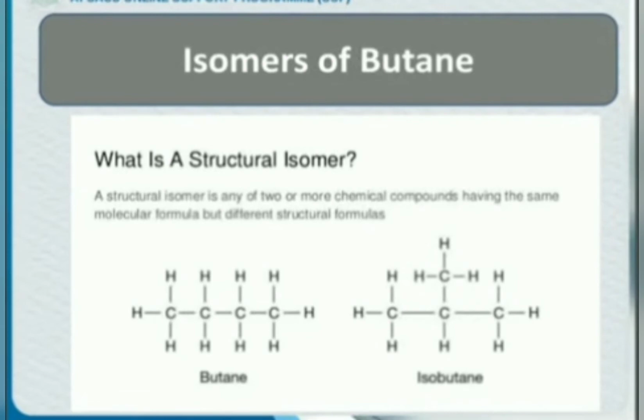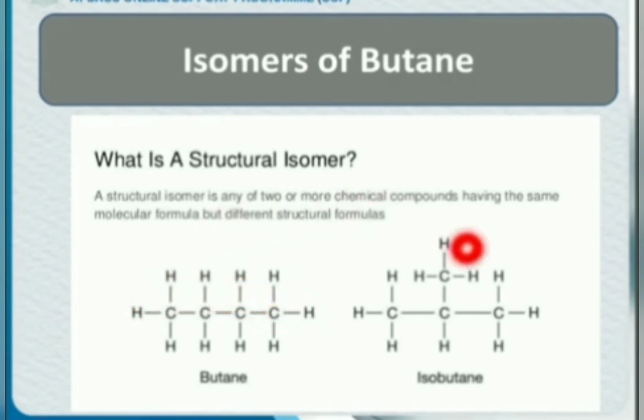Now come to the isomers of butane. What is the meaning? Same molecular formula and different structural formula. Look at this structure. Can you count carbon and hydrogen numbers in this? 1, 2, 3, 4. 4 carbon atoms, and how many hydrogen atoms are here? 3, 2, 5, 2, 7 and 3, 10.